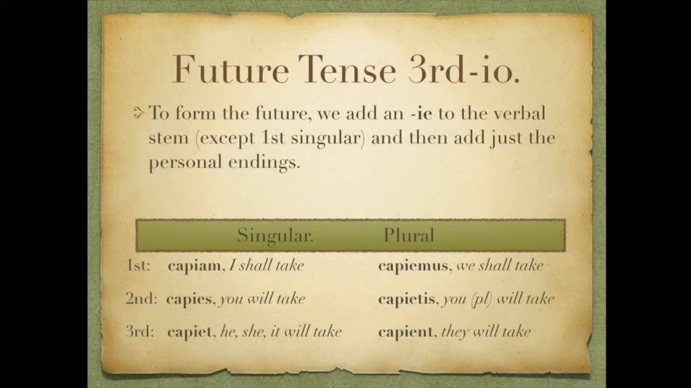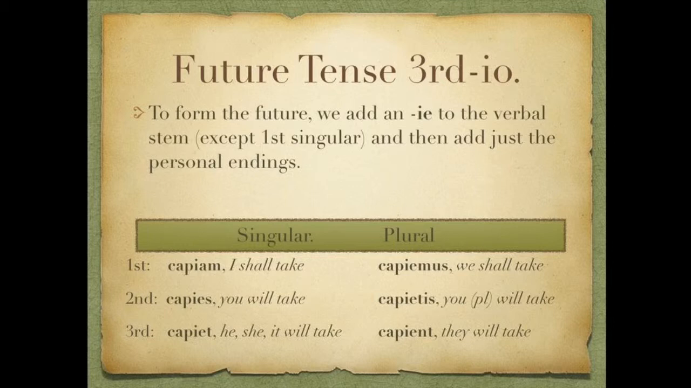For the future tense for third iō verbs, since we dropped the entire -ere, we're going to need to add the i back and then add an e to indicate future. So we'll add that to the verbal stem everywhere except for first singular where we add an a instead of an e. Then we add just the personal endings. So we end up with first person singular, capiam, I shall take. Second singular, capiēs, you will take. Third singular, capiet, he, she, or it will take.